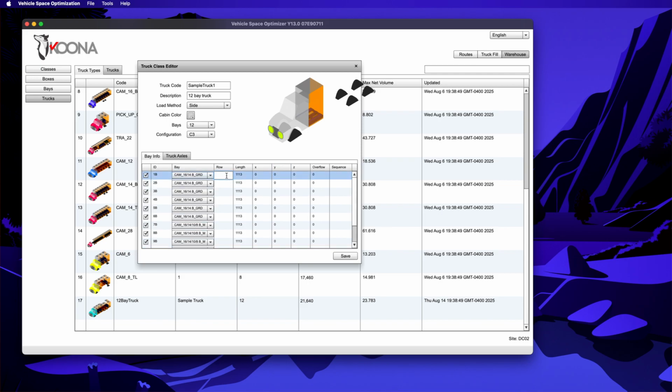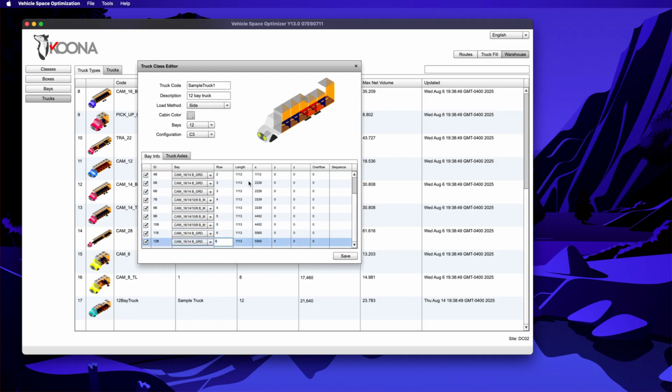So now we will also enter the row number. The first 2 are the first row, the next two the second row, and then the third row. Each one has 2 bays per row, and we have 6 rows because we have 6 by 2. Now we see that they're all aligned, but they're all in the middle. So we want to separate them. We have the length, that's the length of the bay, and then we have the X coordinate, which it does automatically because we enter the row number.